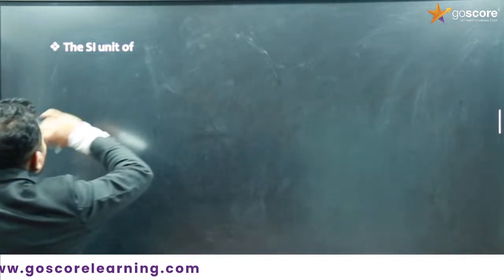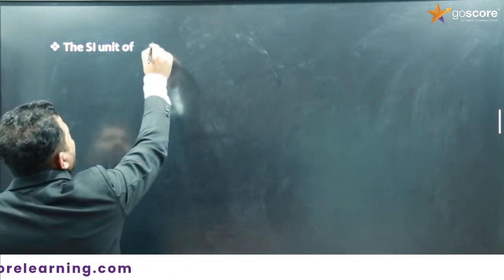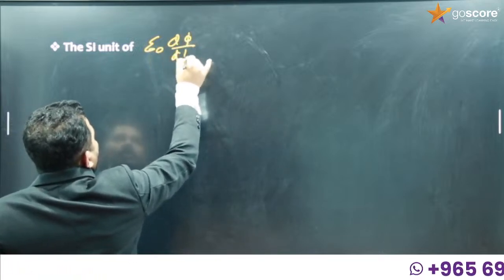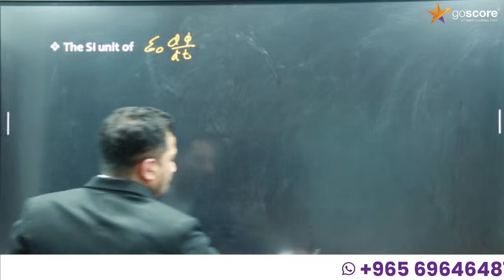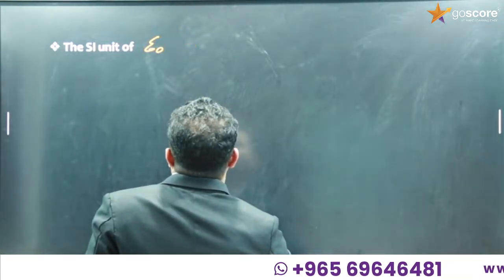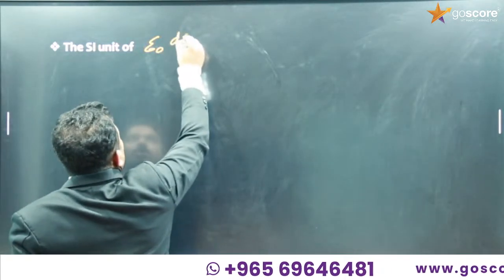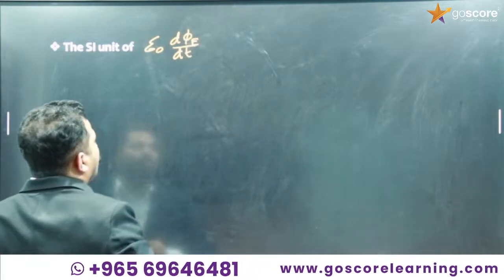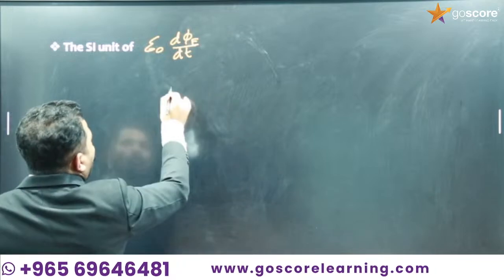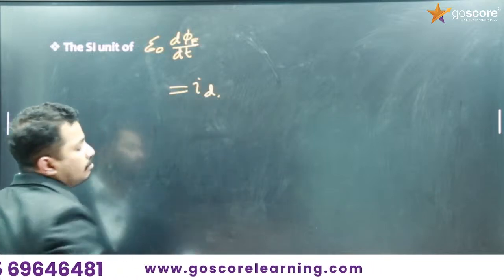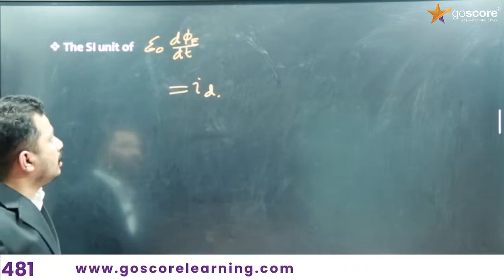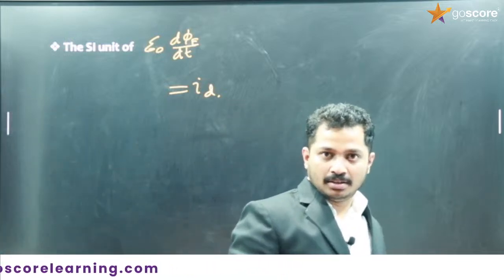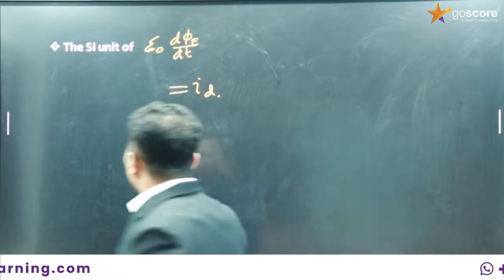So the SI unit of epsilon 0 d phi by dt. What is the SI unit of d phi by dt? What is this quantity actually? This quantity is equal to displacement current. We have discussed in the beginning. This quantity is displacement current, I_D. What is the SI unit of displacement current?